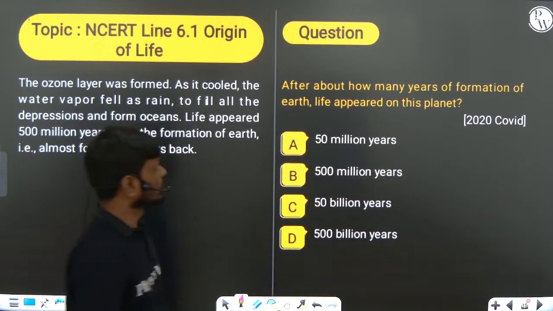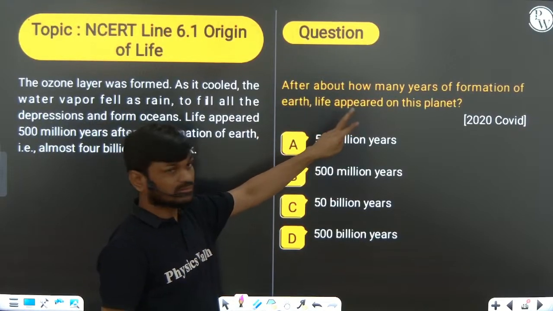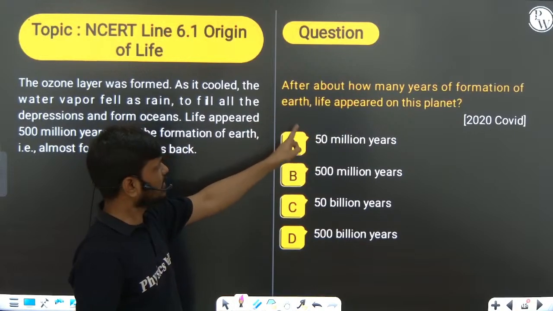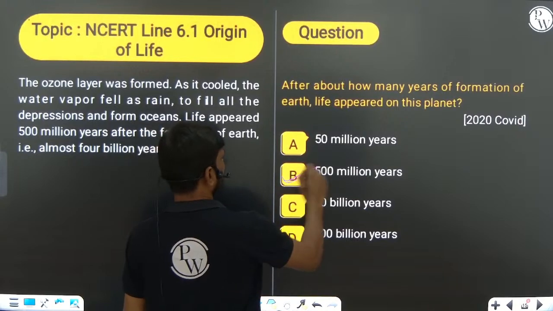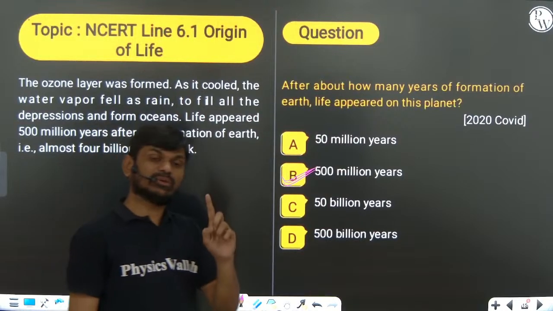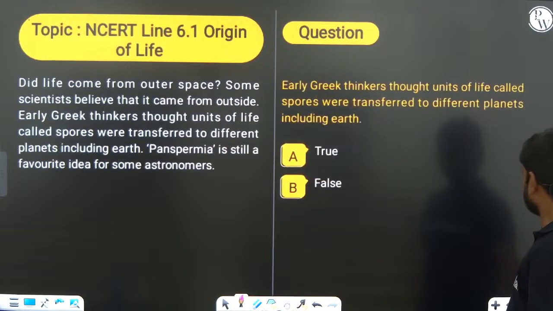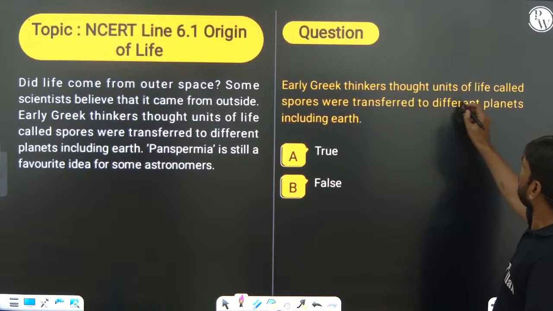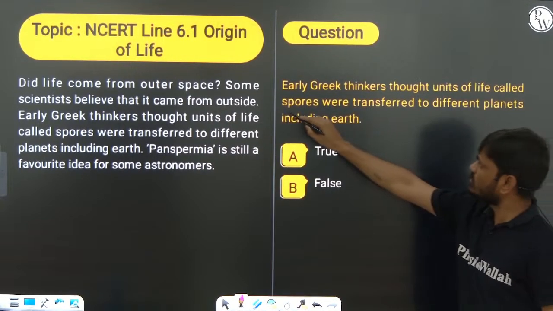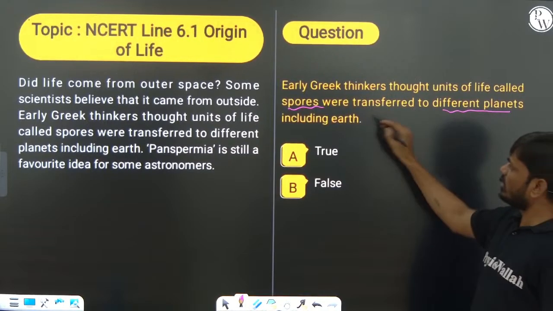One more question. After about how many years of the formation of Earth did life appear on this planet? After 500 million, not billions, remember 500 million. Next one. Early Greek thinkers thought the unit of life called spores were transferred to different planets including Earth.